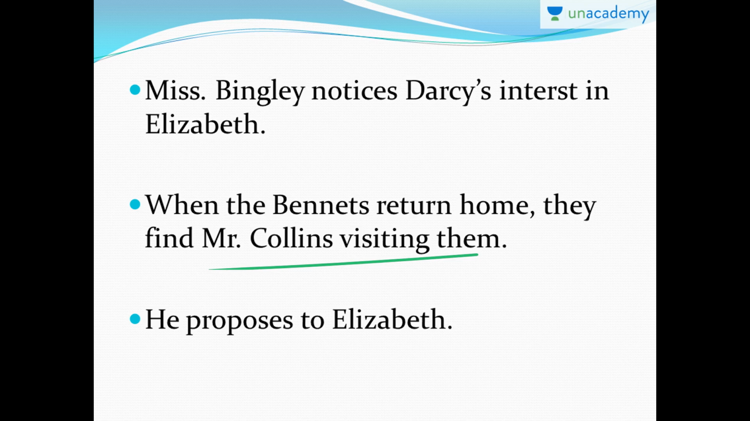So Mrs. Bennet is all out to get the 5 daughters married. Even though she realizes Collins is a very dumb man, she still proposes him to get married to her second daughter, which is Elizabeth. So going according to her words, Mr. Collins proposes to Elizabeth.